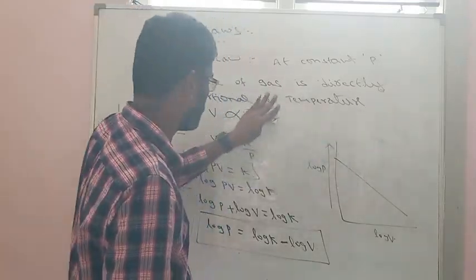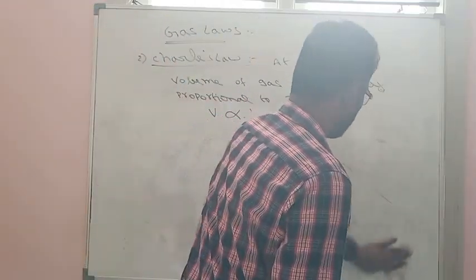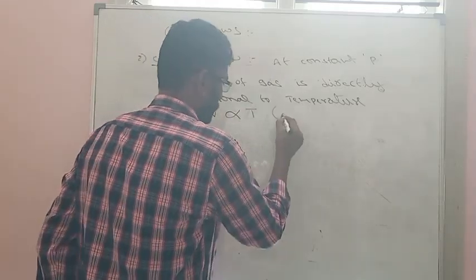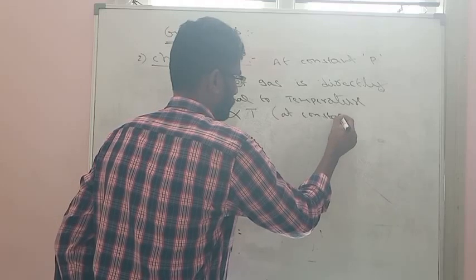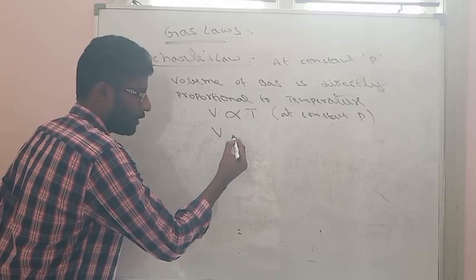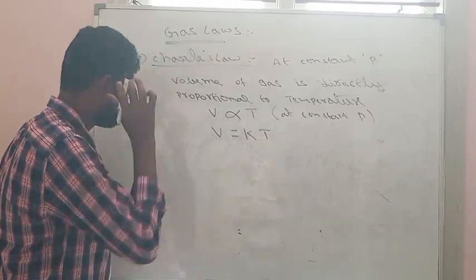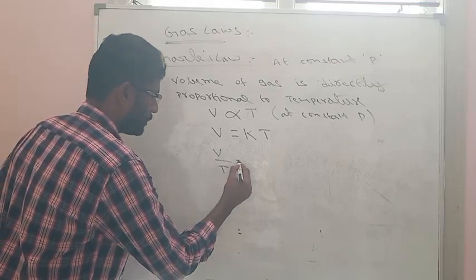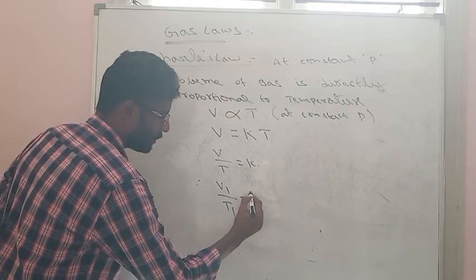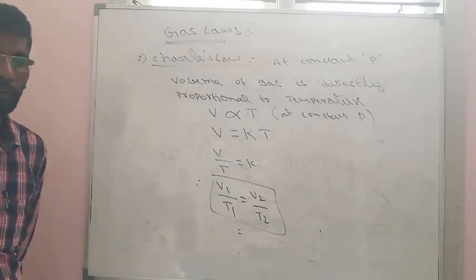So volume is directly proportional to temperature. Here the constant is pressure. So volume is proportional to, we convert it to equal, then it becomes K into T. So from this, V by T is equal to constant. Therefore, V1 by T1 is equal to V2 by T2. So this is another important formula.